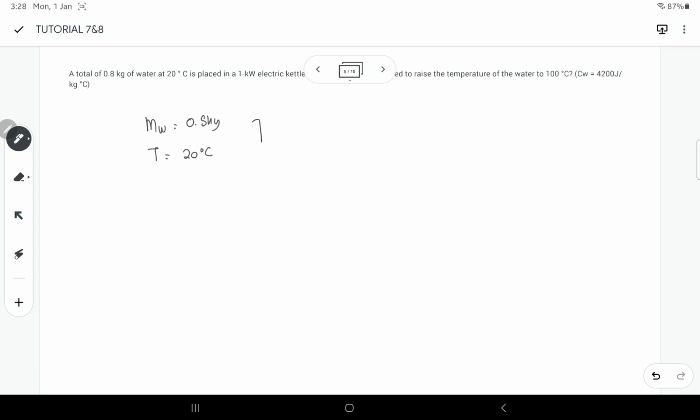Okay, so means that you ada kettle and then you panaskan this kettle. Dalam kettle ni ada air. Okay, so untuk panaskan kettle kita perlukan elektrik kan. So the power here is 1 kilowatt. Alright. Okay, so dia tanya berapa masa yang diperlukan untuk panaskan this kettle to the final temperature adalah 100 degree Celsius. Maksudnya kita nak didihkan air tersebut.